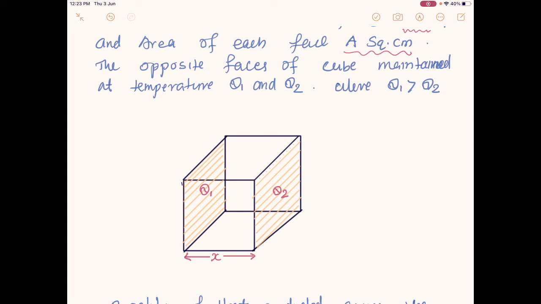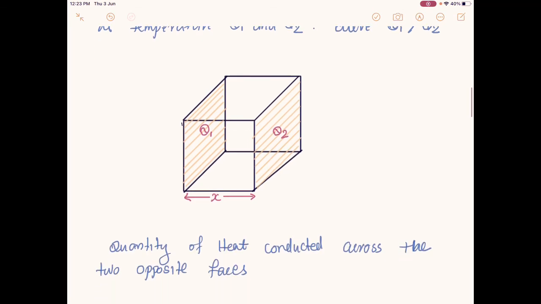So here theta 1 region is higher temperature and theta 2 is the lower temperature. Now I am going to state how much quantity of heat is conducted across two opposite faces. Heat is coming from the one face having theta 1 temperature and passing through the theta 2 temperature face. So what quantities and what are the dependent factors?